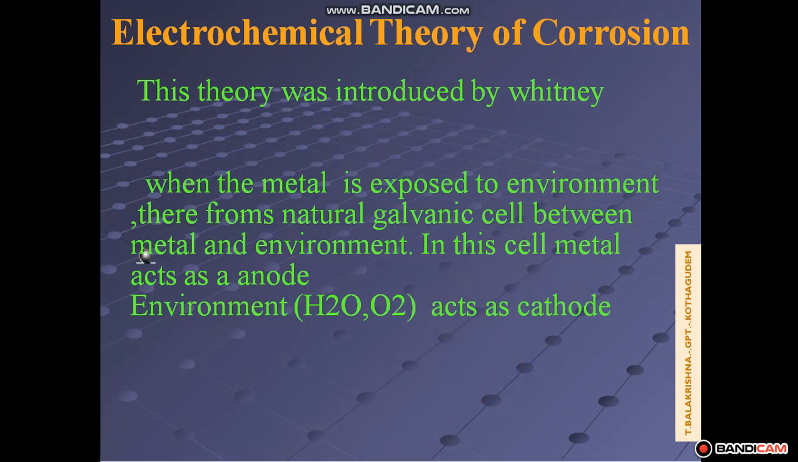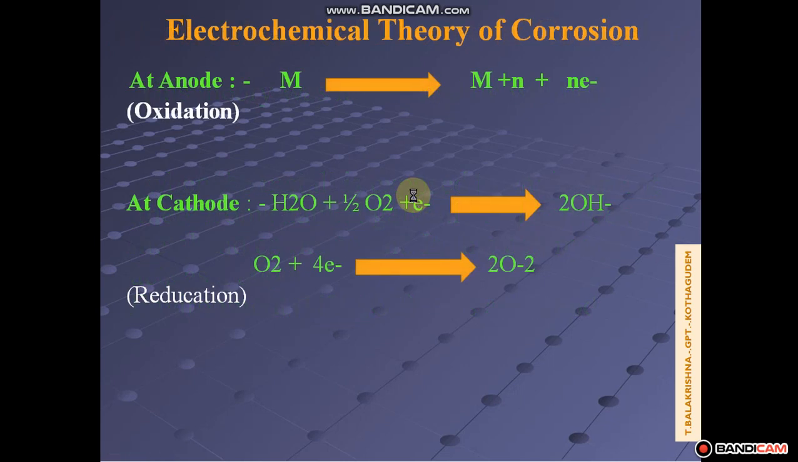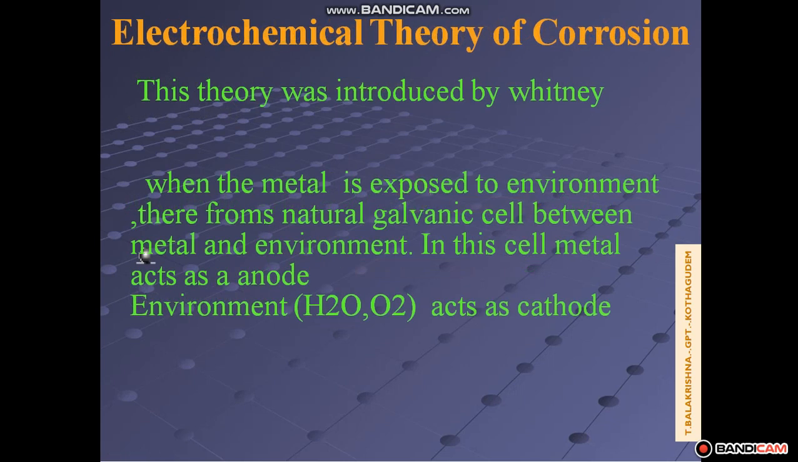In this corrosion, when the metal is exposed to the environment, a natural galvanic cell forms between the metal and environment. In this cell, metal acts as an anode, environment acts as a cathode. They form one cell between the metal and environment. Metal acts as an anode.